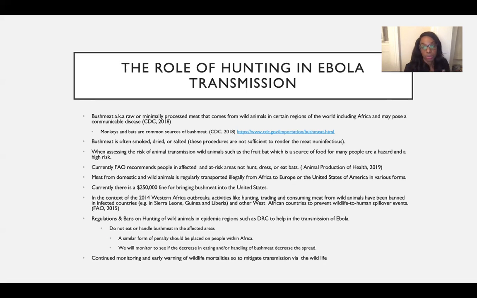Going back to the three questions that we talked about, transmission from domestic animals, transmission from wild animals, and transmission through meat handling, I feel like if we stop the meat handling and the eating of wild and domestic animals, as well as start to track the species of bats, we will start to understand and really get a grasp on the evolution of this disease, and it will help us decrease the transmission.